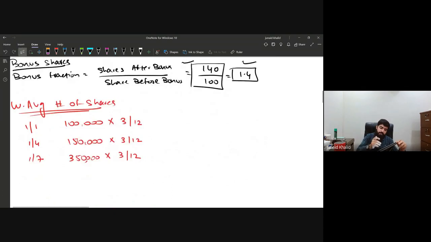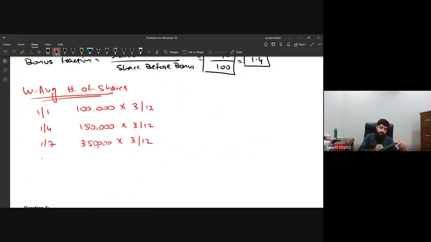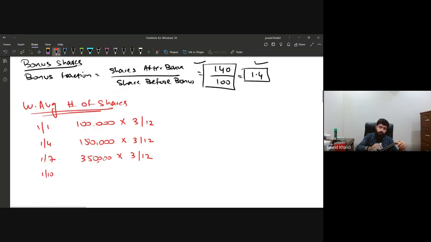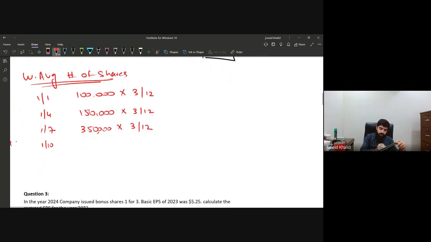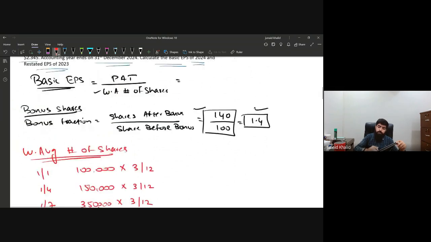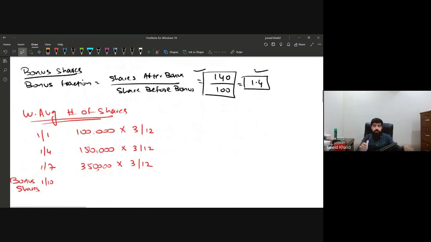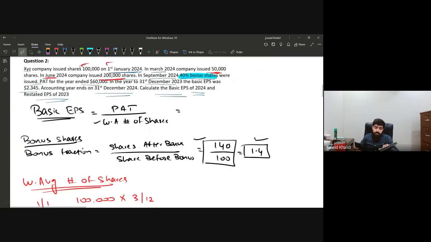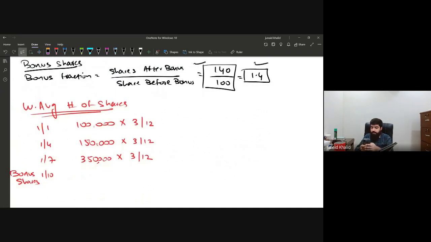Now, at the end of September, or we can say in the month of October, we are going to issue the bonus shares. That is 40%. This 40% will not be applied on 100,000. It will be applied on the outstanding number of shares in issue, which is 350,000, and definitely we will be giving the bonus on these 350,000 shares. So 350,000 multiplied by 40% means the company will be issuing 140,000 bonus shares.